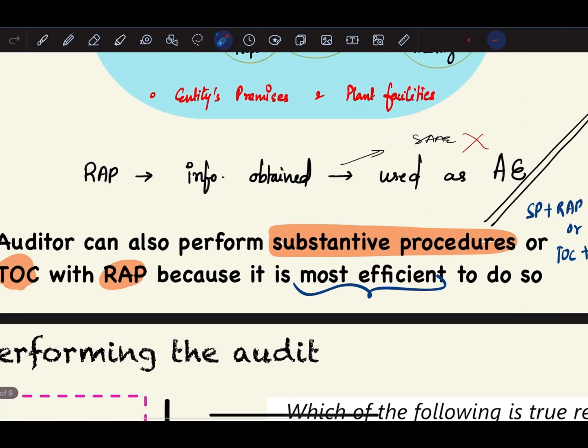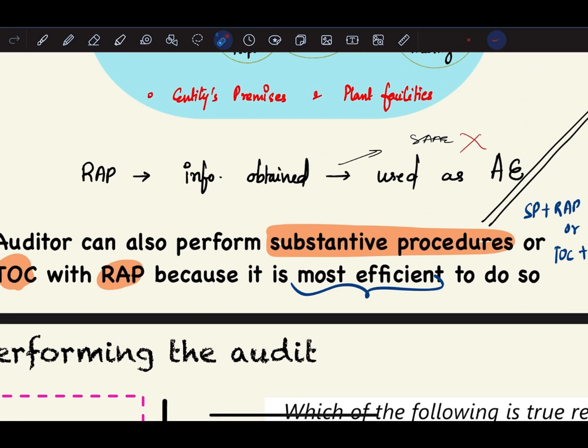So what they're trying to tell is that when you're doing your risk assessment, you can also perform substantive procedures. Why can you perform substantive procedures over here? See, anyhow after risk assessment you have to do that, but if you do substantive procedures along with the risk assessment procedure right now, you will get more efficient results. That's what they're trying to tell. Okay,